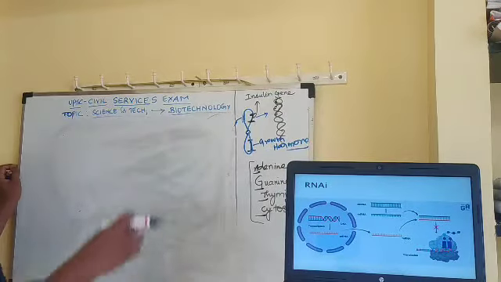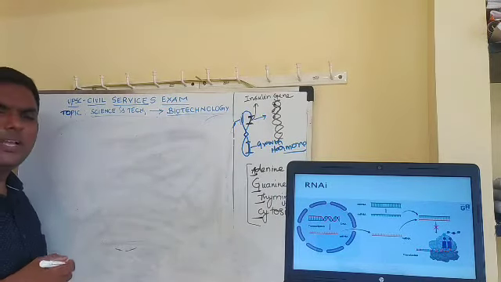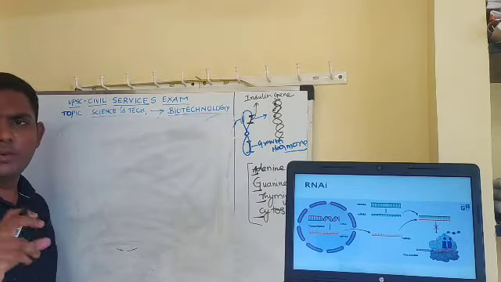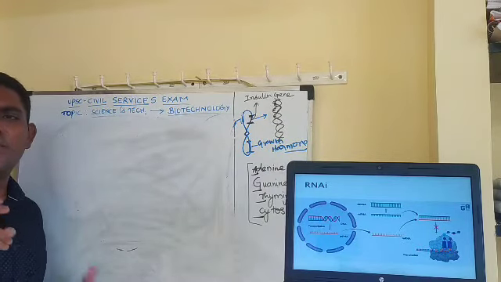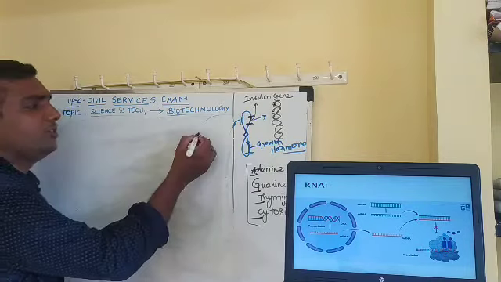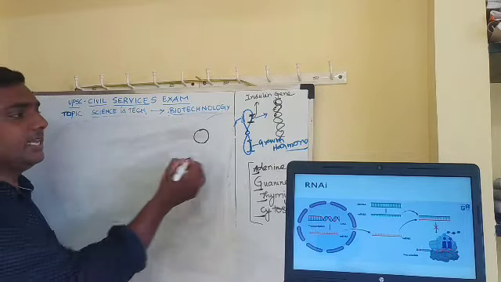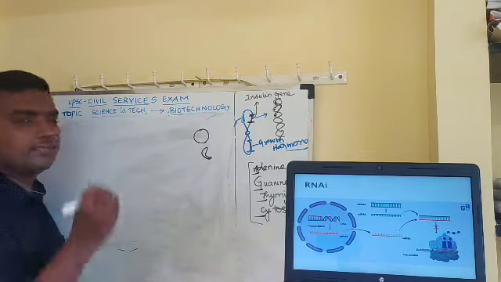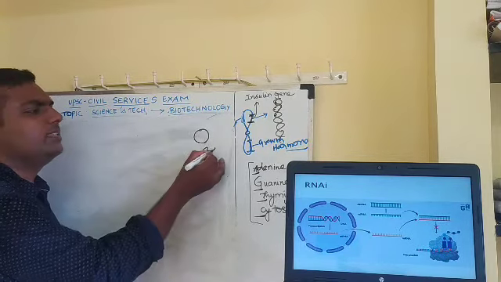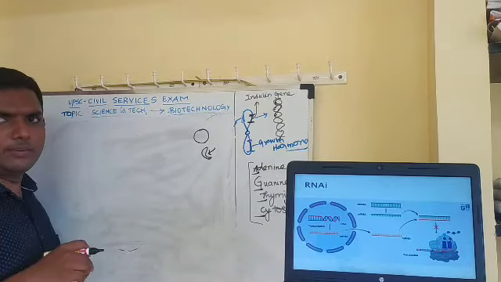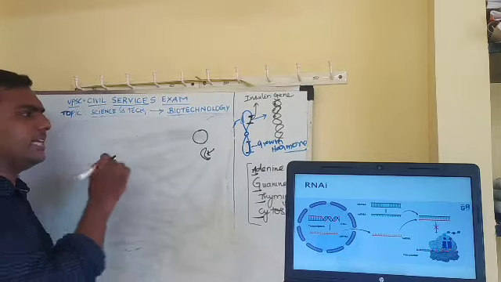Say for example, in sickle cell anemia, the hemoglobin is malformed. It should be disc shaped. Hemoglobin should be like this, okay? But in sickle cell you will see it is like this. So I don't want this hemoglobin to be produced. This is dangerous for me. I want to silence this. How can I silence this?